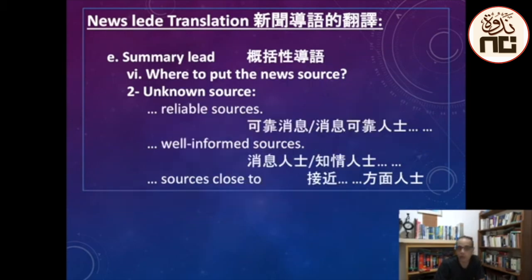Or you can say reliable sources when you don't want to mention. Sometimes you don't know the name of the person who reveals the news to you, or sometimes you know but he doesn't want to be mentioned. So you keep his identity unknown.